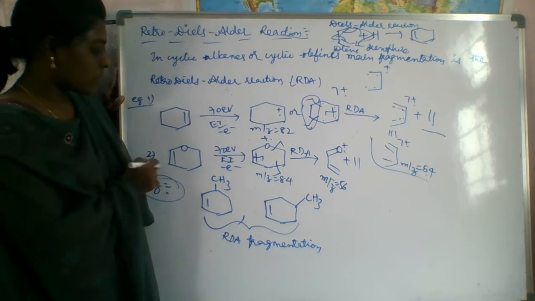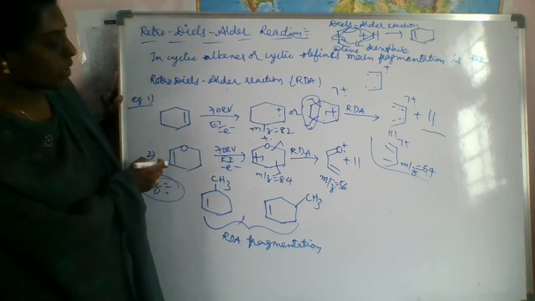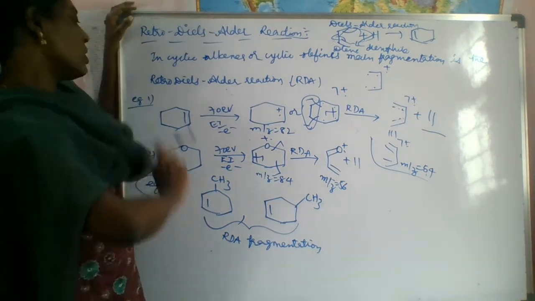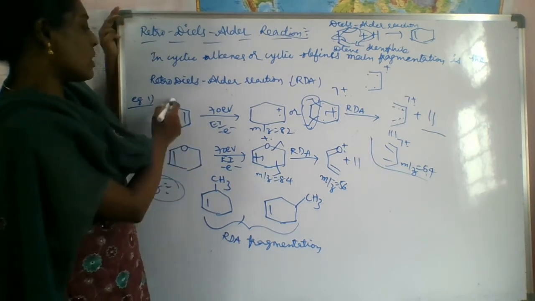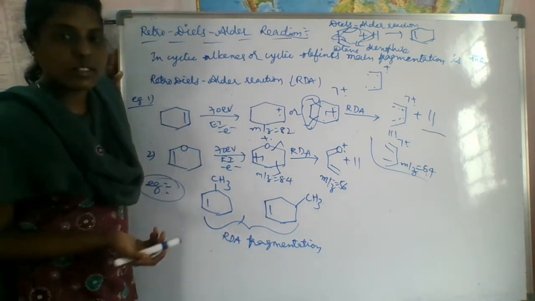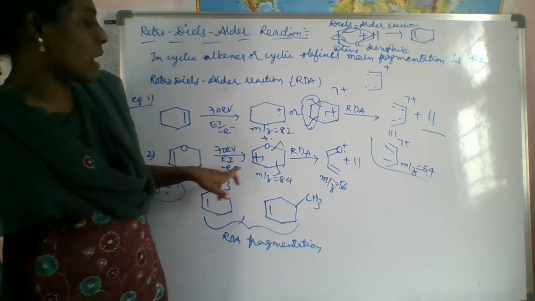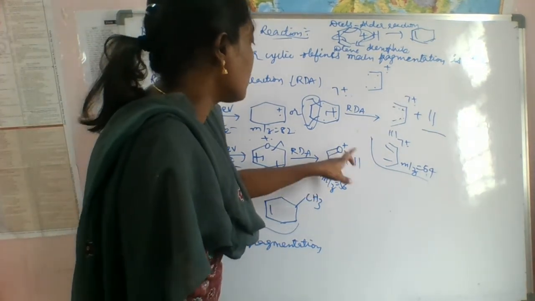So for example, you take this dihydropyran, or tetrahydropyran. What happened in this? This is also the same, but the only difference is that oxygen is here. If you take the 70 electron volt electron impact beam, it forms like this through retro-Diels-Alder, so you will get this.